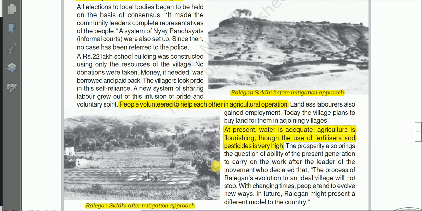So this is the success story of the watershed management program in Ralegan Siddhi.